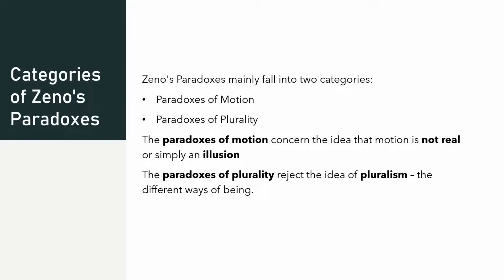So Zeno's paradoxes mainly fall into 2 categories: the paradoxes of motion and the paradoxes of plurality. The paradoxes of motion concern the idea that motion is not real or sometimes an illusion. And the paradoxes of plurality reject the idea of pluralism, the different ways or modes of being.